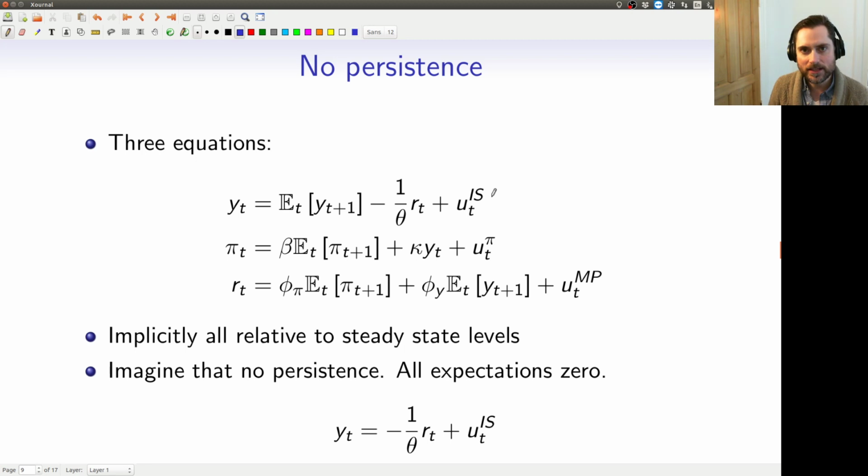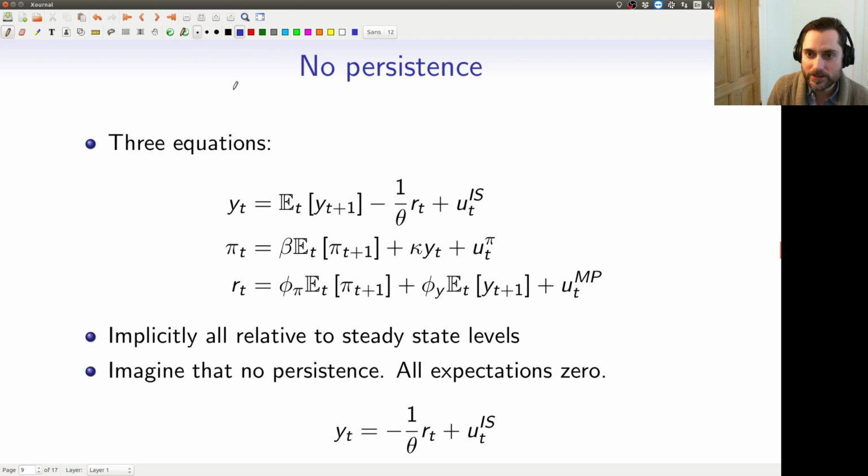All right? If that's the case, then the best expectation that people will have about the steady state, about the level of output and the interest rate tomorrow is just going to be the steady state level of those two variables. So these expectation terms actually are all just zero.